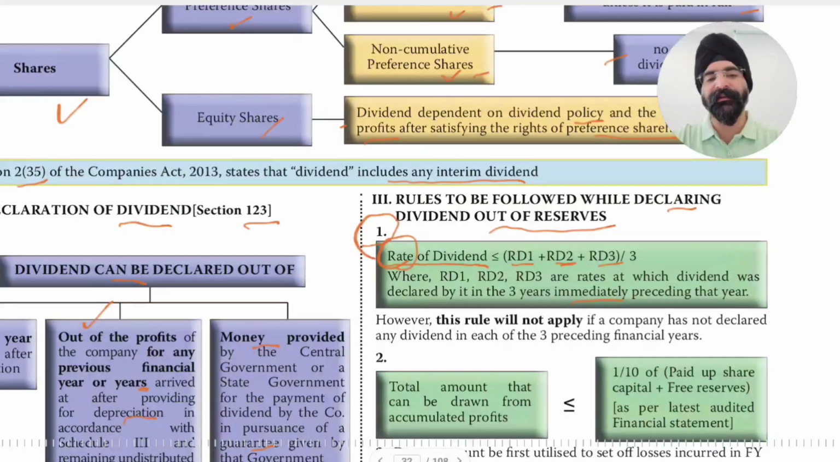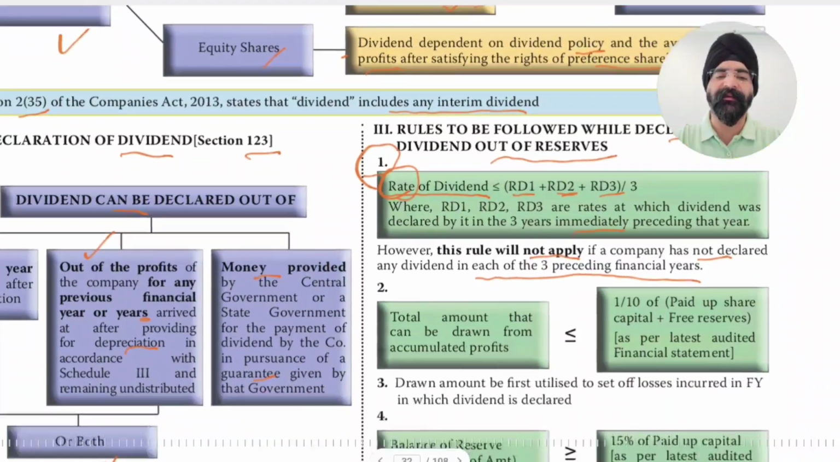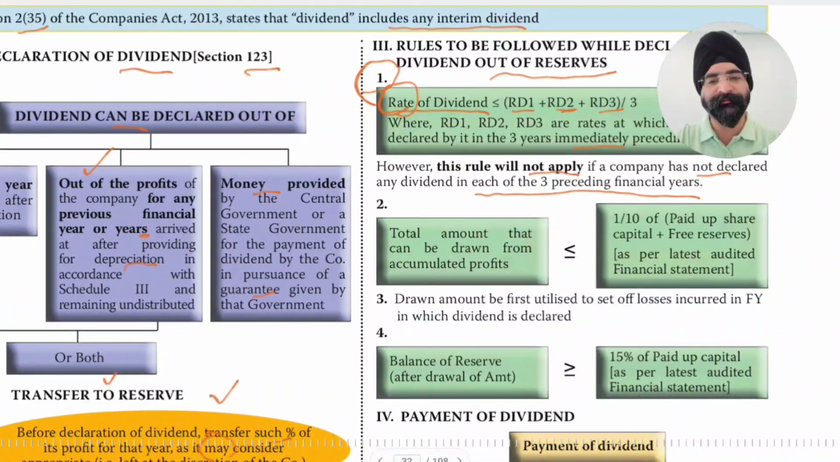However, this rule will not apply if the company has not declared any dividend in each of the 3 preceding financial years. So if in each of the 3 preceding financial years dividend is not declared, then we can skip this requirement that the rate is to be determined by taking the average of the previous 3 years.